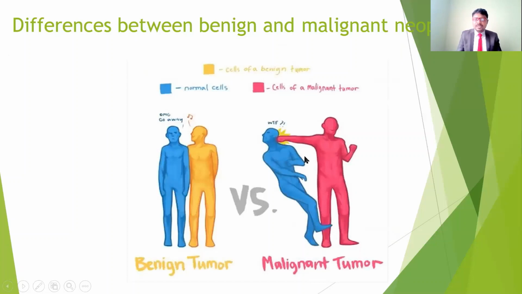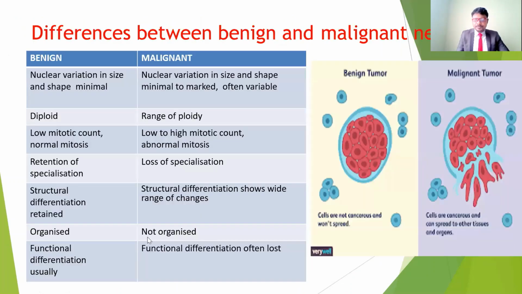With malignant tumors, for example if the cancer is here, it is going to affect other parts and hit other structures of the body. That is the difference between malignant and benign tumors. Now look at the physiological and pathological changes in benign and malignant tumors. In benign tumors the size increases, but in malignant tumors the tumor spreads to other parts of the body, and the size and shape of the cell membrane and nucleus are altered, and it is not organized properly.